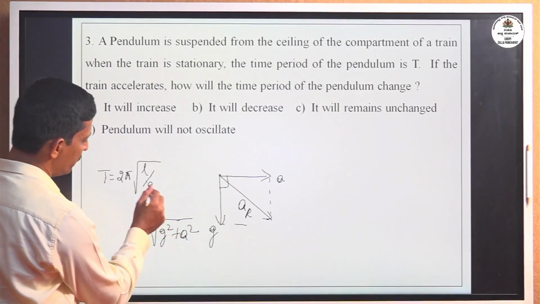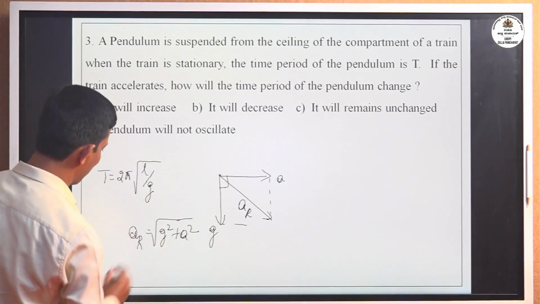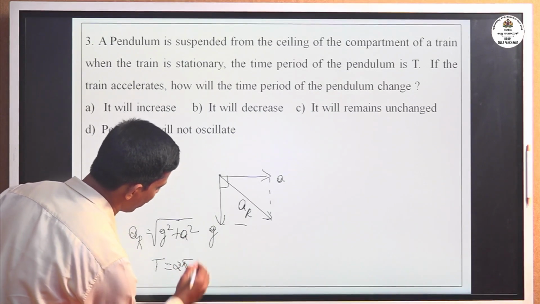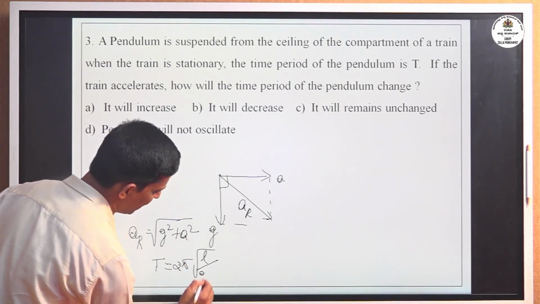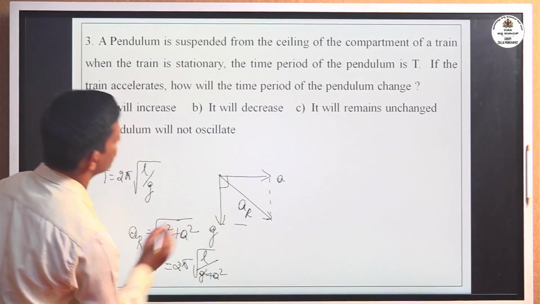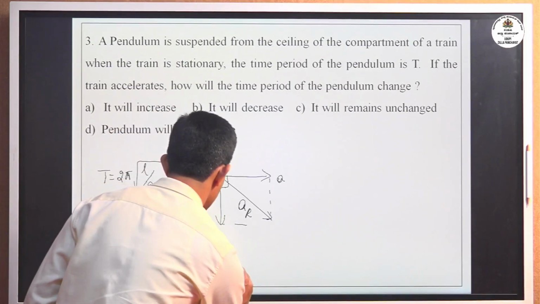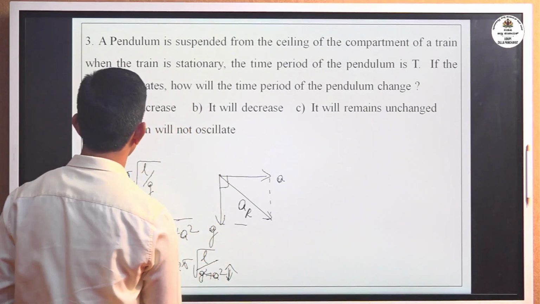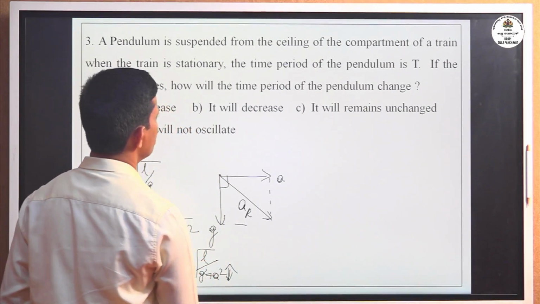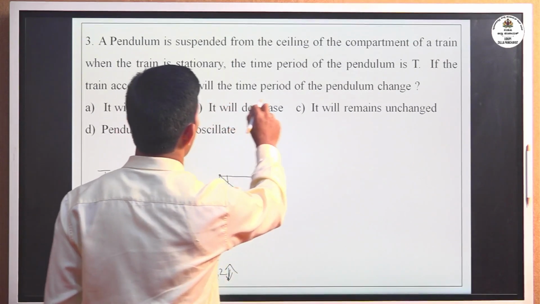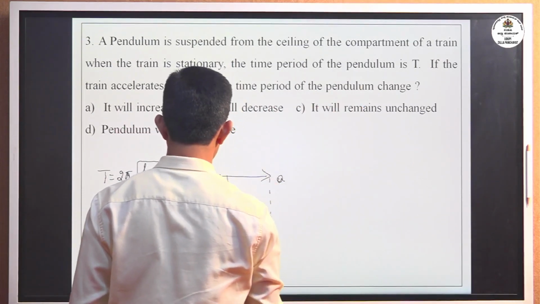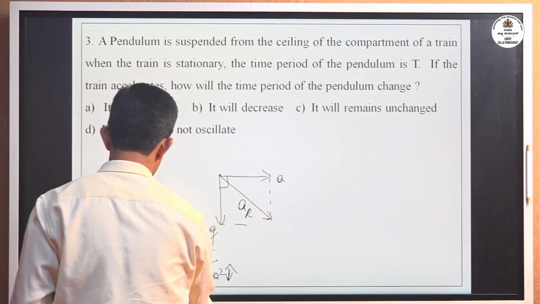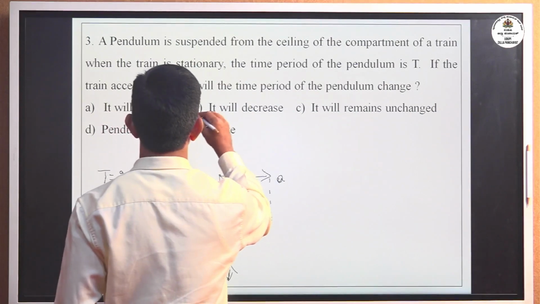T is inversely proportional to the acceleration due to gravity. Then T equal to 2 pi square root of L divided by the square root of g square plus a square. Then this denominator increases, then the time period decreases. That is the correct option. How will the time period of the pendulum change? The time period decreases. It will decrease.